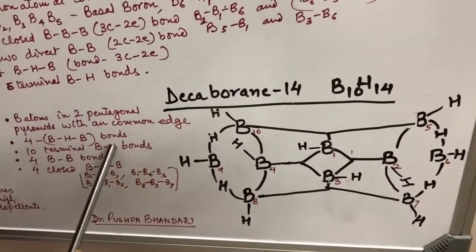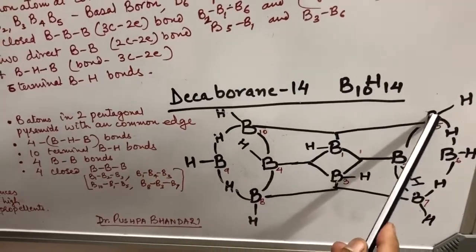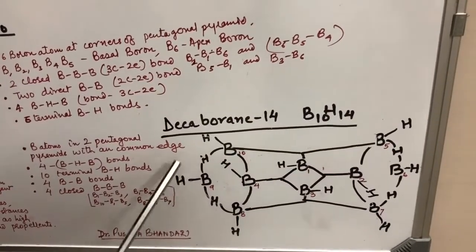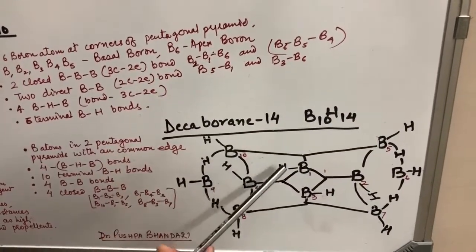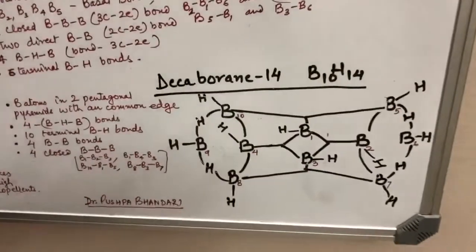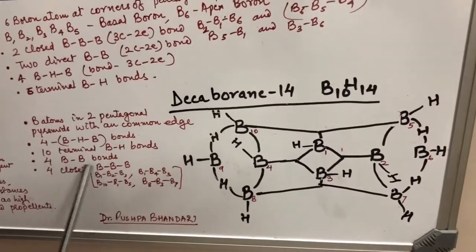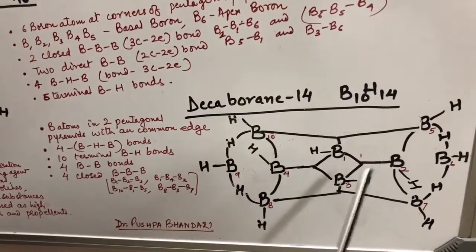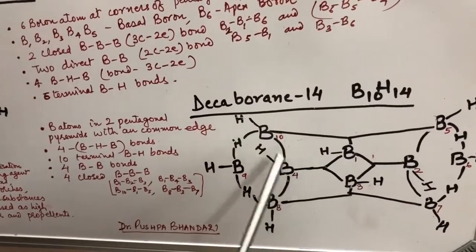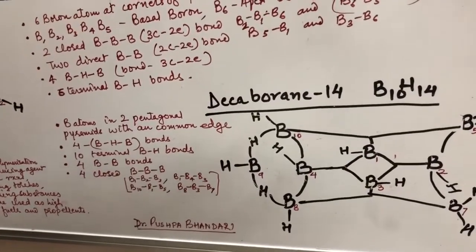10 terminal BH bonds are present, each with one boron atom. This 1, 2, 3, 4, 5, 6, 7, 8, 9, 10. These 10 terminal bonds are 2-centered 2-electron bonds. 4 BB bonds are present. These 4 BB bonds are like this. This is 1, this is 2, this is 3. These are 4 direct boron-boron bonds which are also 2-centered 2-electron bonds.